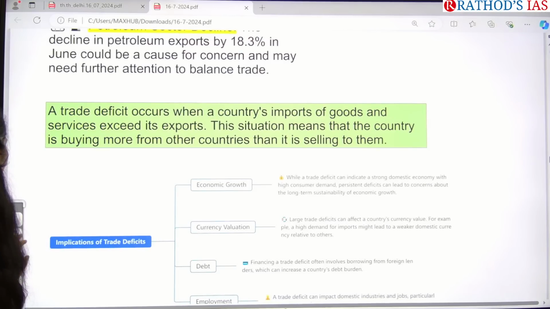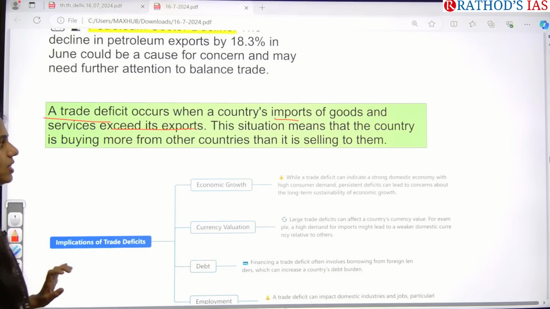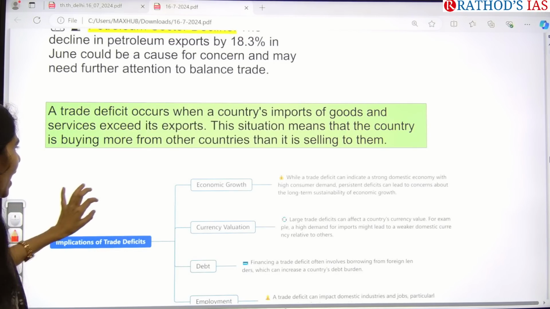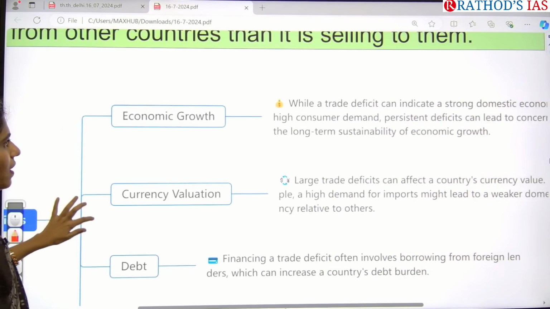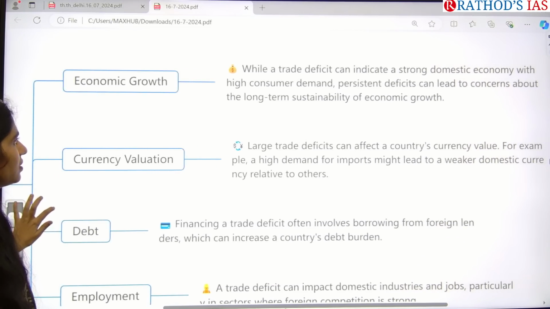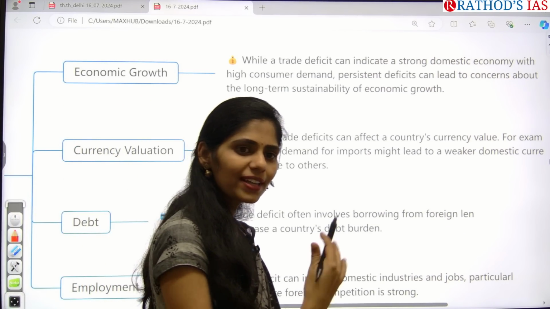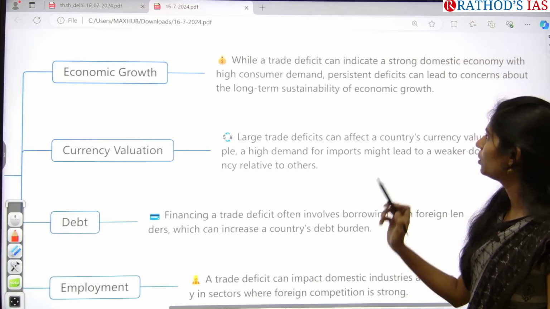Okay, so what is this trade deficit? Trade deficit is nothing but imports being more than exports. This situation is called a trade deficit. And what happens in this trade deficit? Tell me. Trade deficit, what does it imply about economic growth? Will we have economic growth or not?